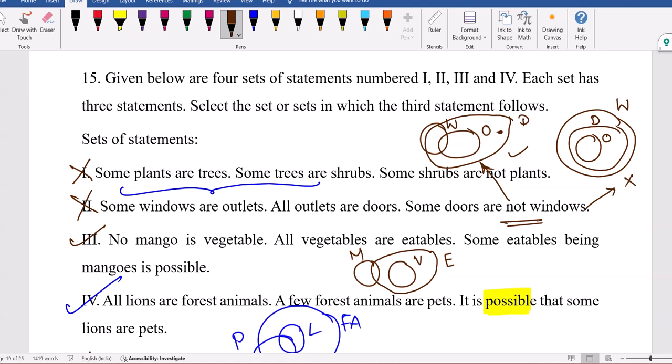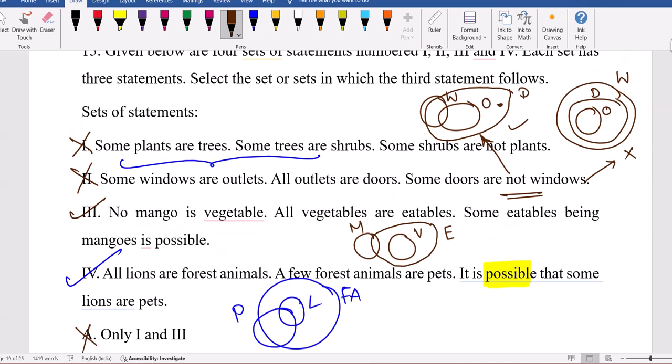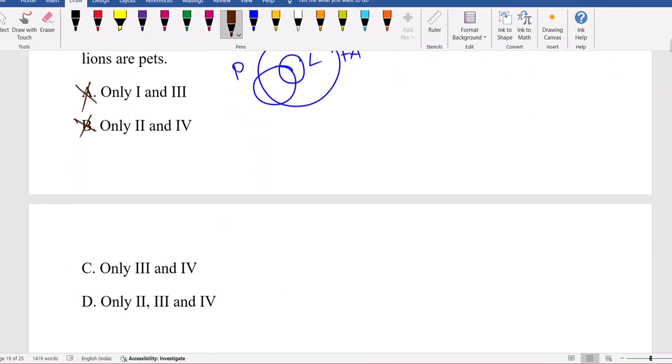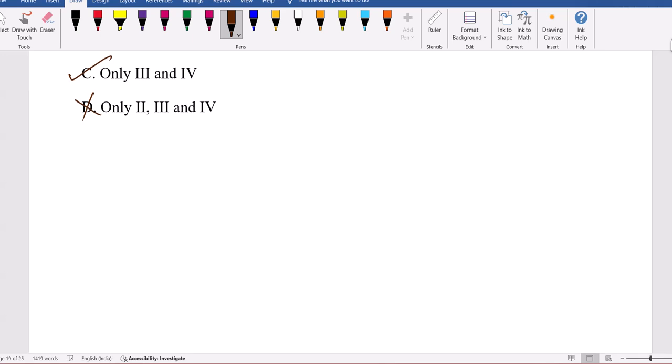See, here three statements are given. Working on the first two, if the third one should be true, then you consider that. So for me, 3 and 4 are the only true ones. I remove the word possibility here. If the first two work and the third statement is true, then you go ahead. Next one.